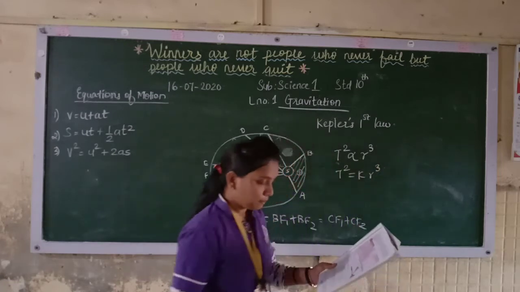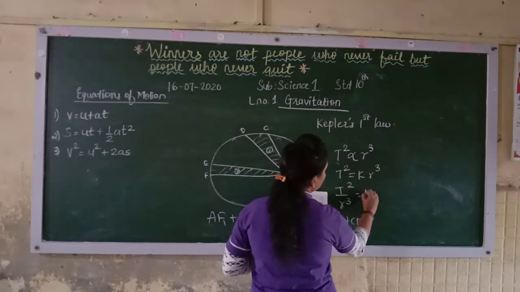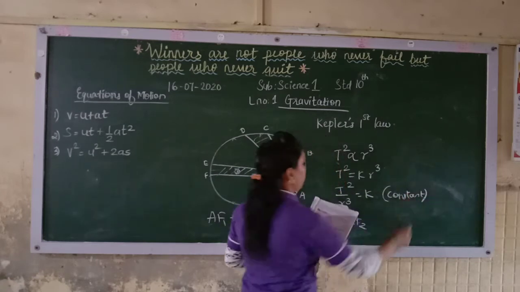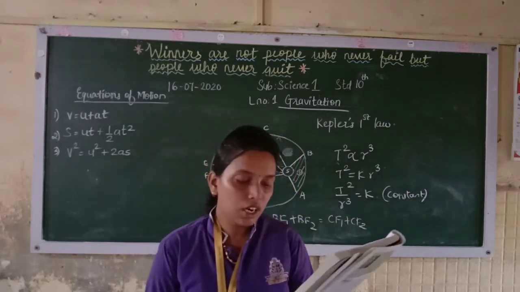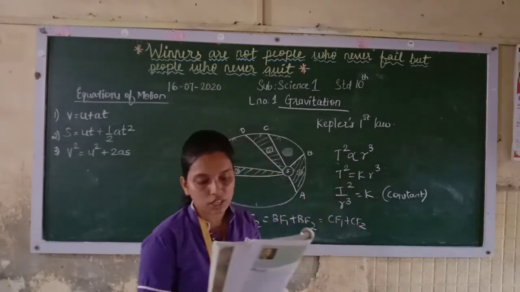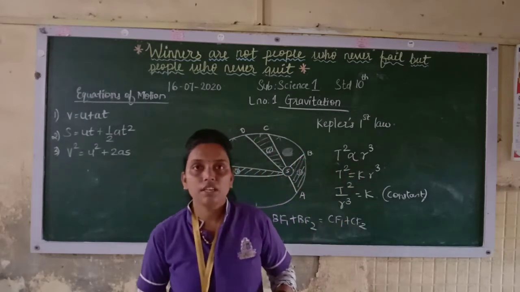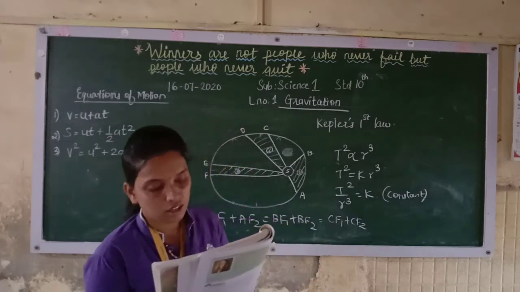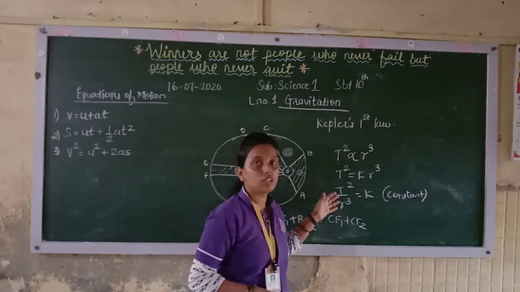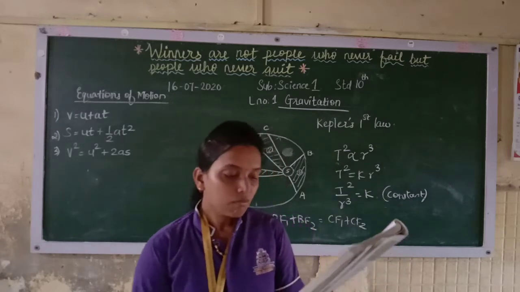So you will get t square upon r cube is equal to k, where k is the proportionality constant. Now this is the third law.